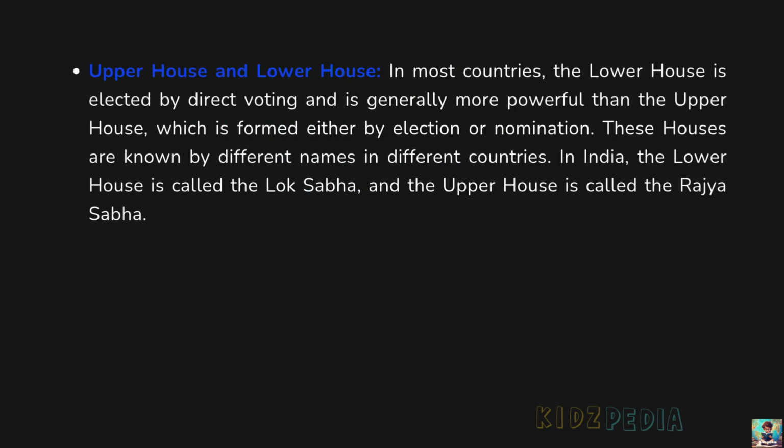Upper house and lower house. In most countries, the lower house is elected by direct voting and is generally more powerful than the upper house, which is formed either by election or nomination. These houses are known by different names in different countries. In India, the lower house is called the Lok Sabha and the upper house is called the Rajya Sabha.